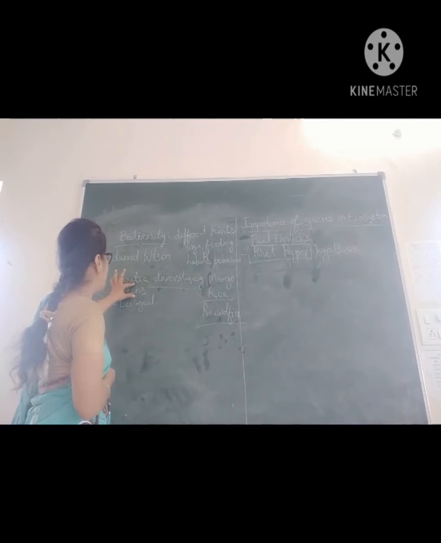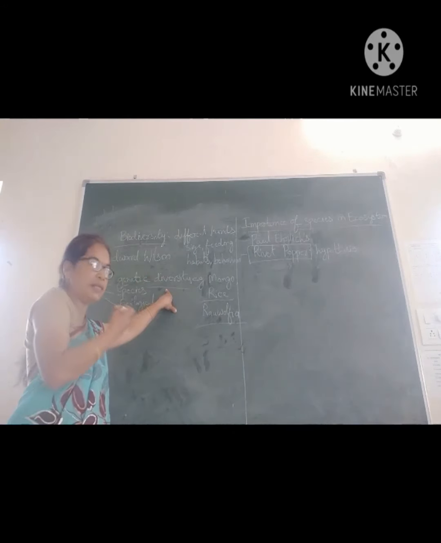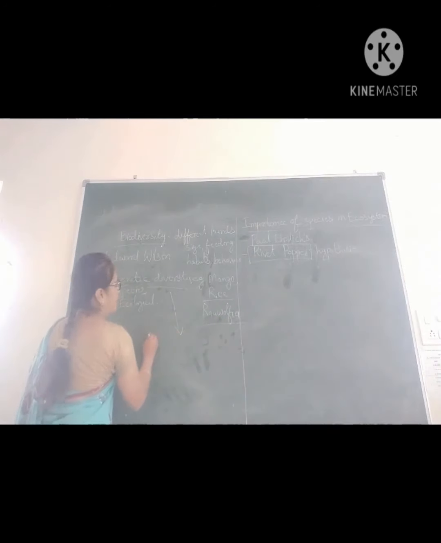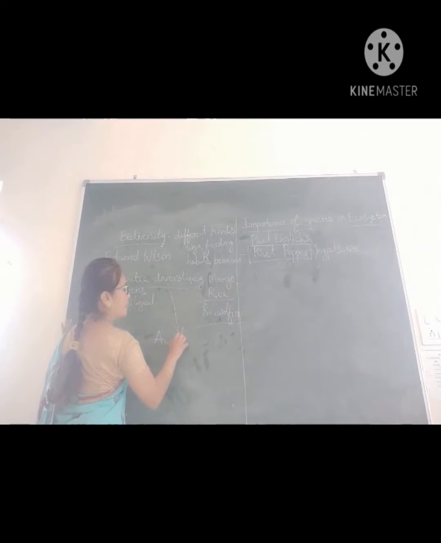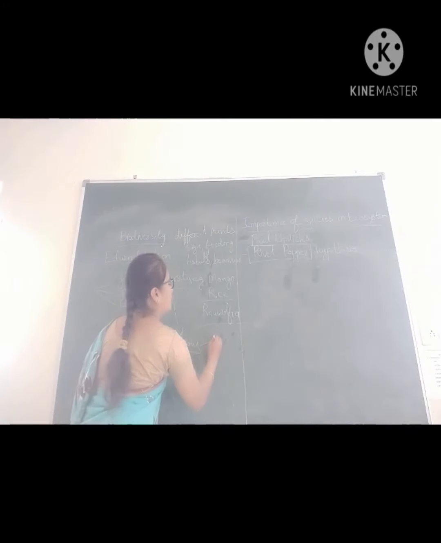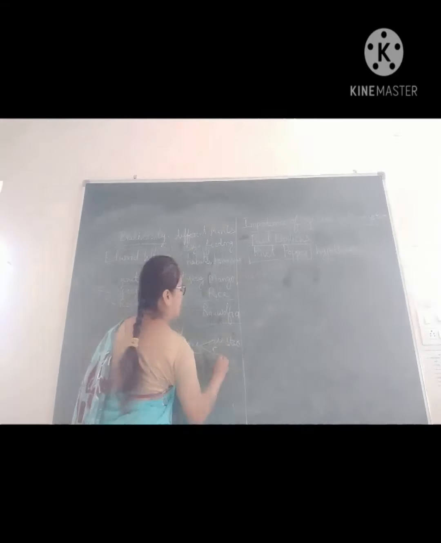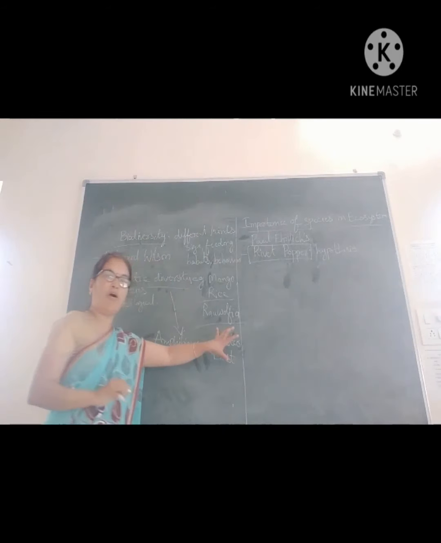And next is species diversity. Here the species are different. Here we can take the example of amphibians. Amphibians in the Western Ghats and Eastern Ghats, they are different.